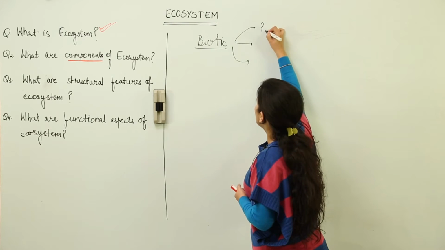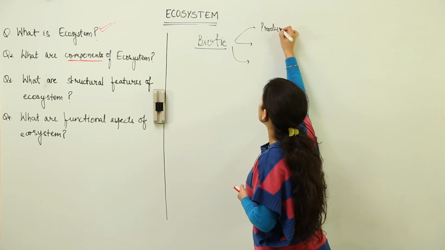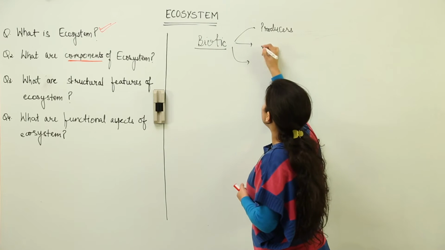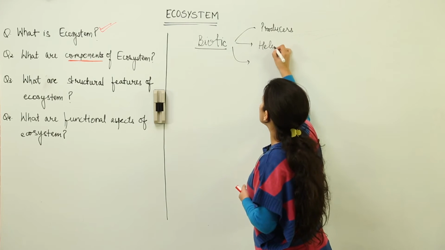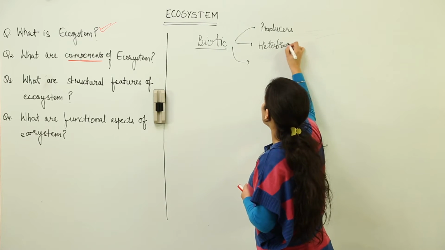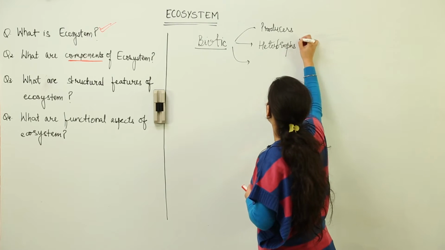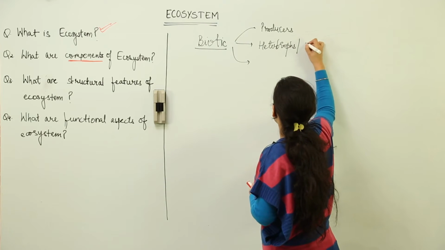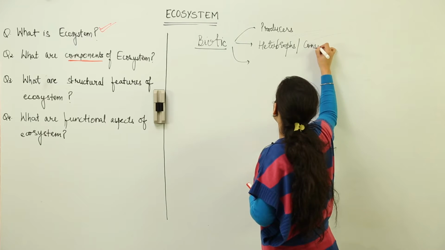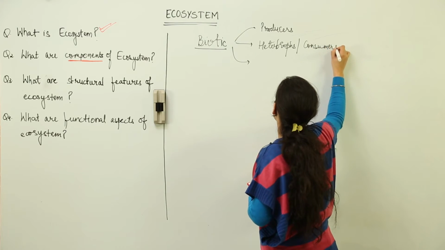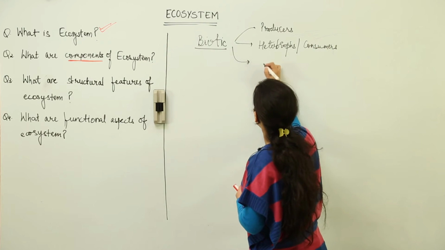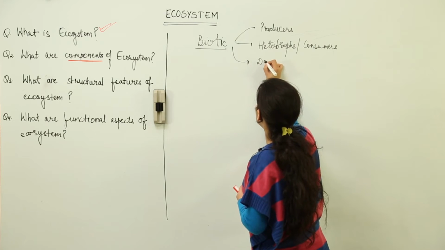First one being producers, second is heterotrophs, or as we call them, consumers, and the last one is decomposers.